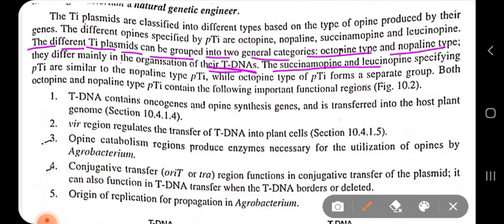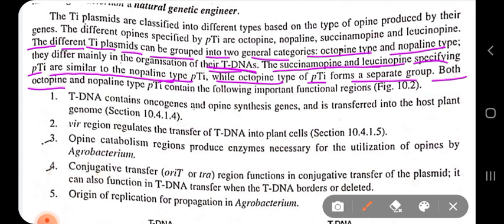The succinamopine and leucinopine specifying Ti plasmids are similar to the nopaline type of Ti plasmid. Succinamopine, leucinopine, octopine, and nopaline are the different types of opines produced by the Ti plasmid. So the succinamopine and leucinopine types of Ti plasmid look similar to the nopaline type, while the octopine type of Ti plasmid forms a separate group.